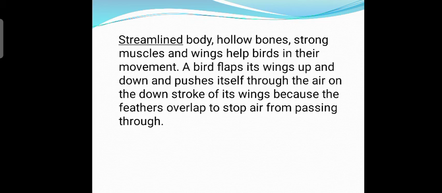Now we will discuss the movement of birds and the features present in their body for the movement. Streamlined body, hollow bones, strong muscles and wings help birds in their movement. A bird flaps its wings up and down and pushes itself through the air on the downstroke of its wings because the feathers overlap to stop air from passing through. Students, the streamlined body structure helps bird to fly in air with the least resistance, just like in the case of fish.